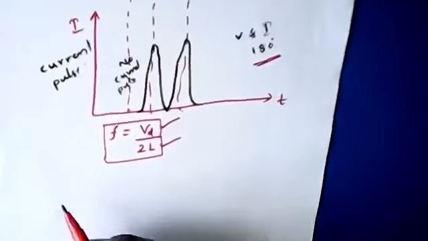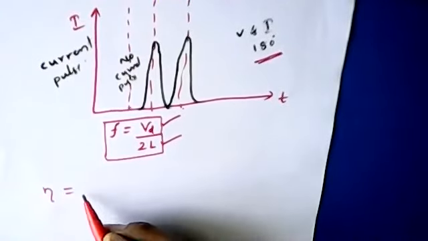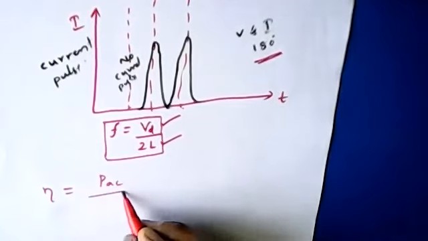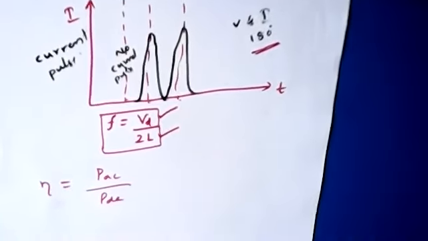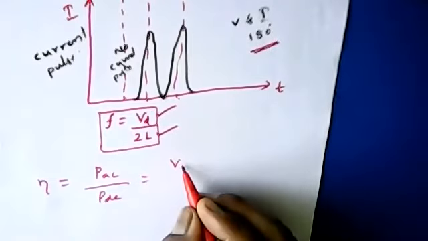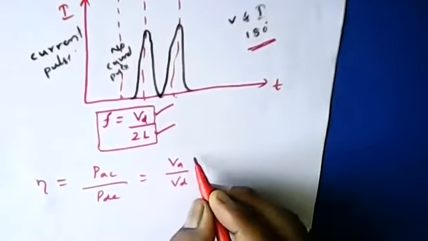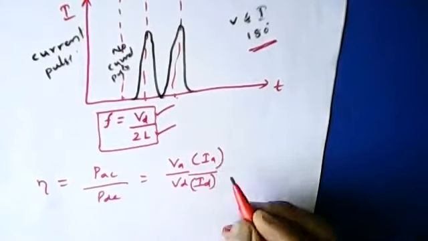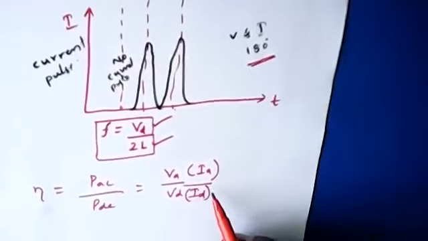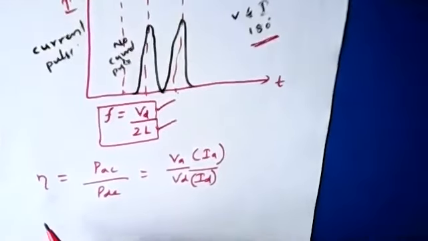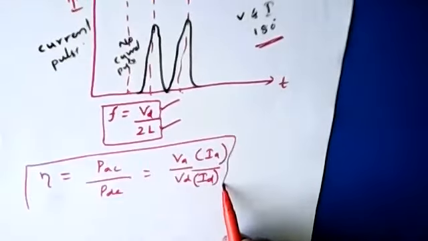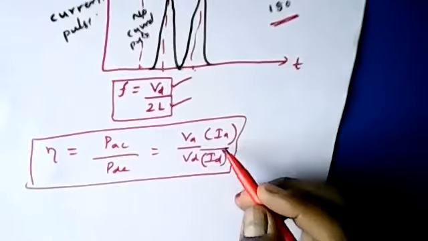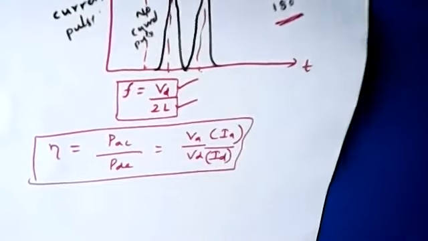And the efficiency of this impact diode can be calculated as the output power to the DC input power which is being applied, which is equal to VA by VD, and this is equal to IA by ID. Because in this case, we have seen that both types of supplies are superimposed, the AC supply as well as the DC supply. So using this expression, we can calculate the efficiency of the impact diode.